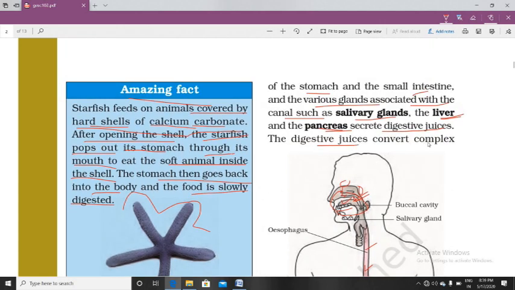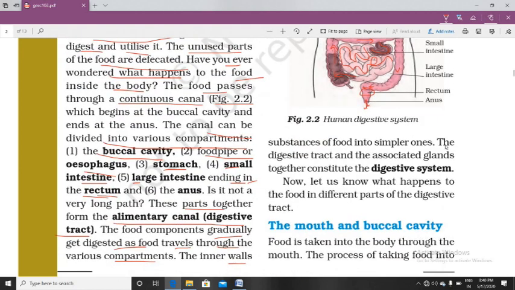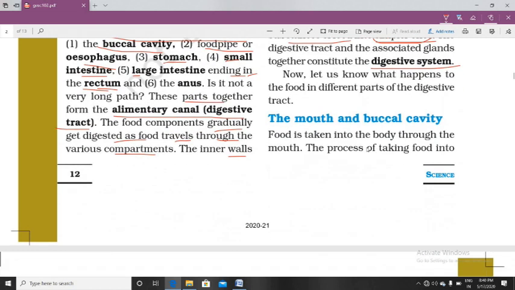The digestive juices convert complex substances of food into simpler ones. As we talked earlier, these digestive juices convert complex substances into simpler form, and simpler form can be absorbed by our body. So this whole structure is called digestive system.